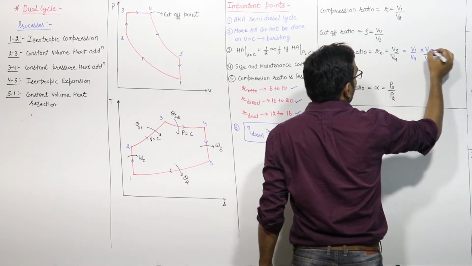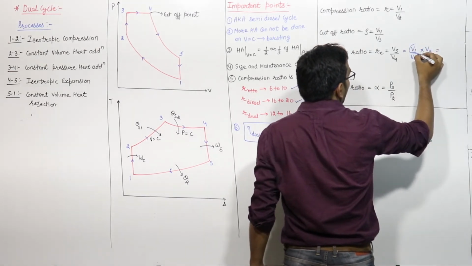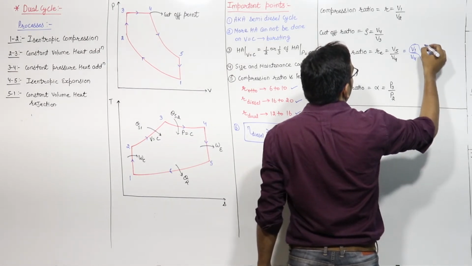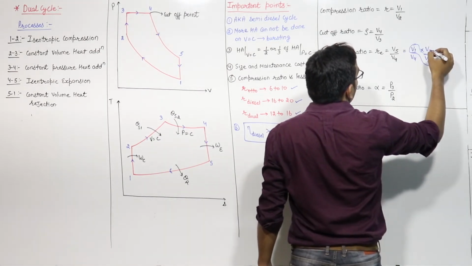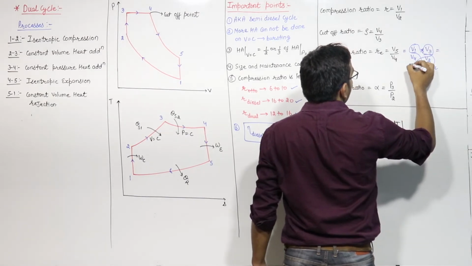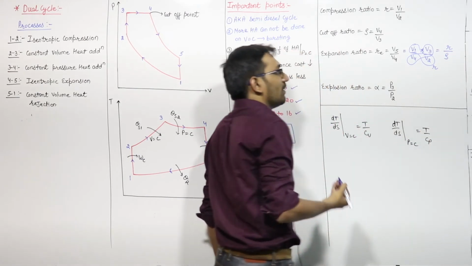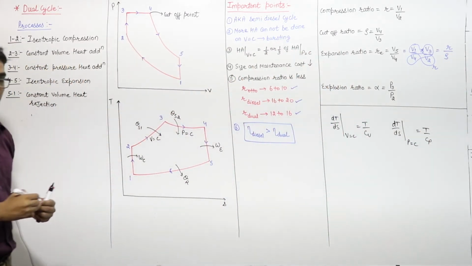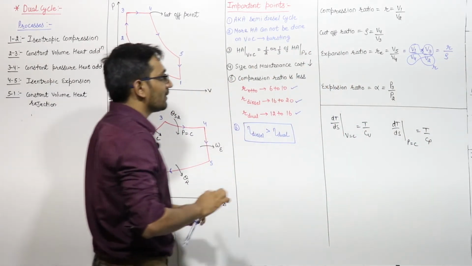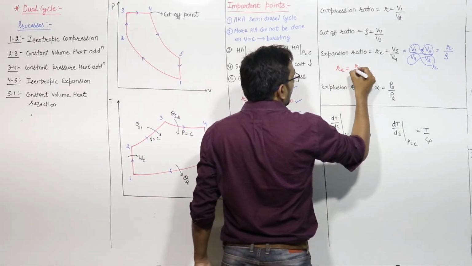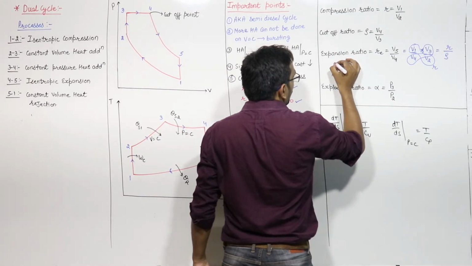So this will be equal to, what is V1 by V2? This is R. And what is V3 by V4? V3 by V4 is 1 upon rho. So this will be equal to R upon rho. This we know, right? So from here you can write that the expansion ratio will be equal to R upon rho. This we know.